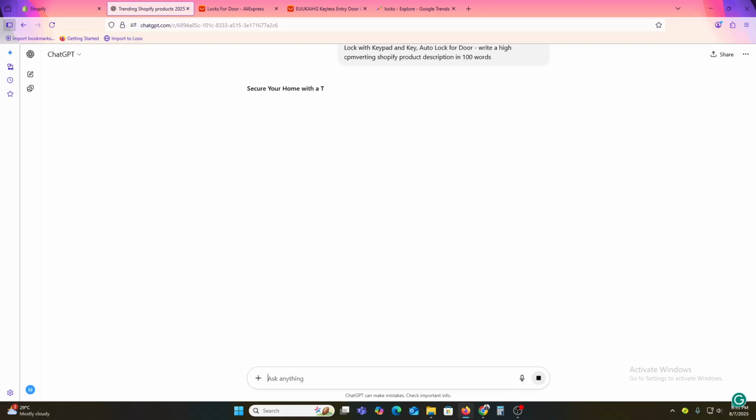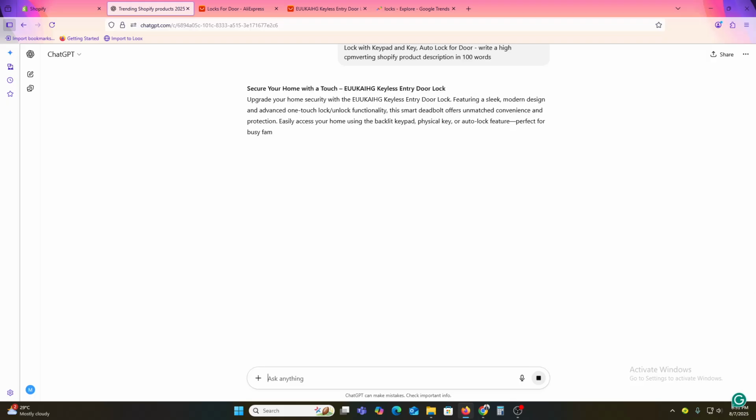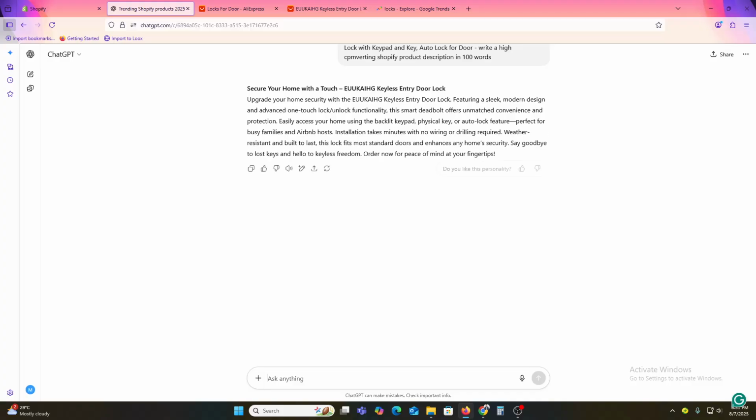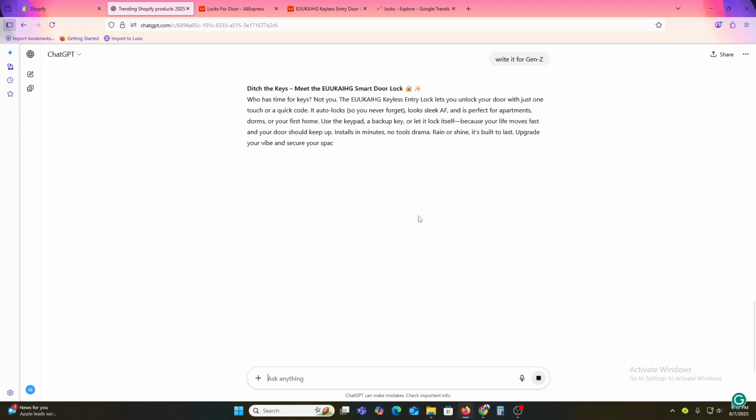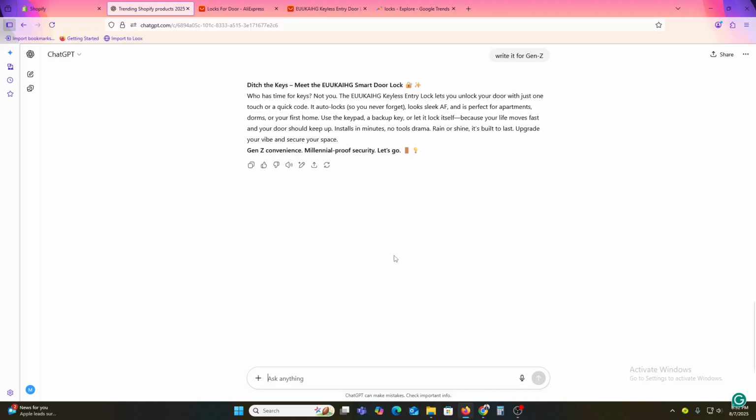You can make it persuasive, and you can add emojis or write for a Gen Z audience also. Here you can see you already get it. You can tell ChatGPT to write it for Gen Z, and then hit enter, and you will get the result here. ChatGPT generates descriptions that are optimized for conversions. You can save hours of writing and increase conversions through these options.